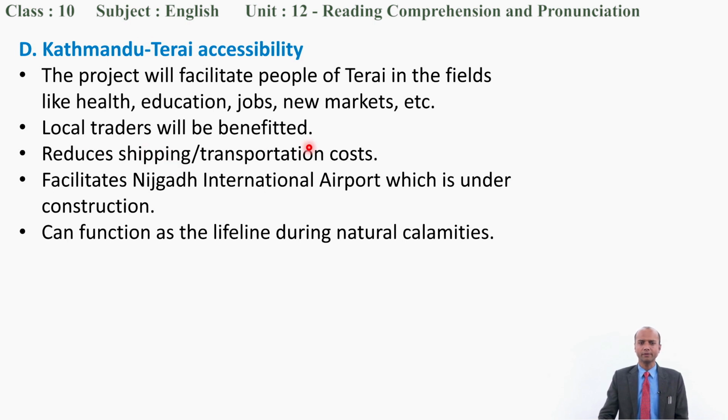Local traders will be benefited. For example, if people with local products don't get enough prices for their goods, they can bring them to Kathmandu within an hour. Fresh vegetables can be easily sold in the Kathmandu Valley, so they will benefit.